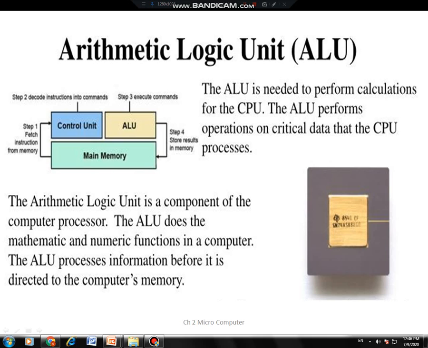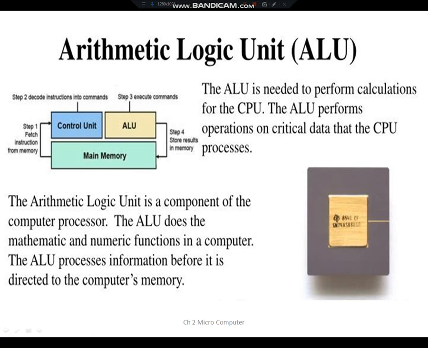In your homes your parents normally say that if you get 80 percent in your examination, we will buy you a new tab, and if not, you will have your old tab taken away also. Now over here, whether the child gets a new tab or mobile depends upon the percentage. If the percentage is 80 or above, the child will get the new tab or mobile. But if the percentage is below 80, the child is going to be deprived of even the old tab. So these are the logical decisions that are basically carried out in the arithmetic and logic unit.